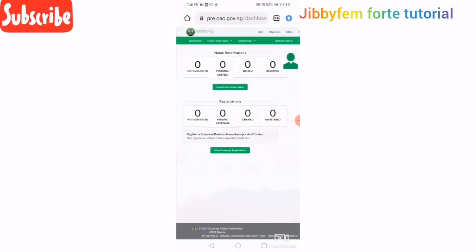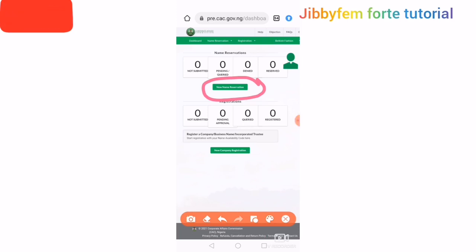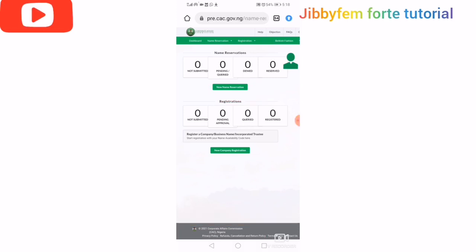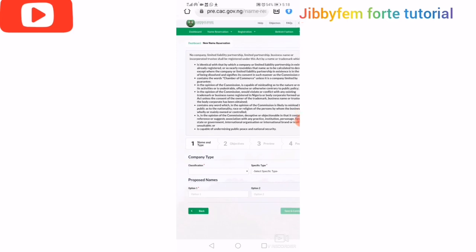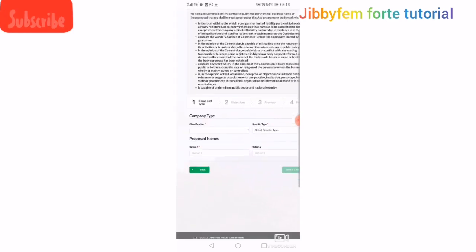You can see name reservation, we have not submitted. We are just going to click new name. Let's go about this new name reservation. So that's where we are starting now. You can see, so it's bringing us right to this particular page.